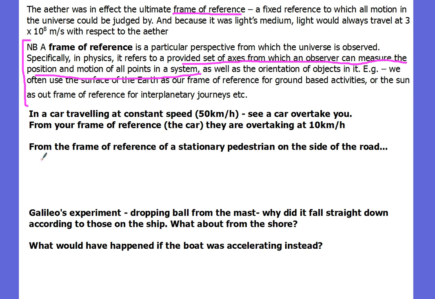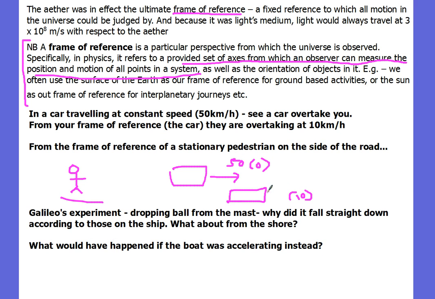But there's other frames of reference as well, because someone might be standing on the side of the road. So here's a pedestrian standing on the side of the road. They're travelling at 0 speed. Here is your amazing car travelling at 50 kilometers per hour, although to you it looks like they're travelling at 0 kilometers per hour. Another car goes past you. Now, according to you, it looks like they're going forwards at 10 kilometers per hour, but as far as the person sitting on the side of the road is concerned, that car's probably travelling at 60 kilometers per hour.